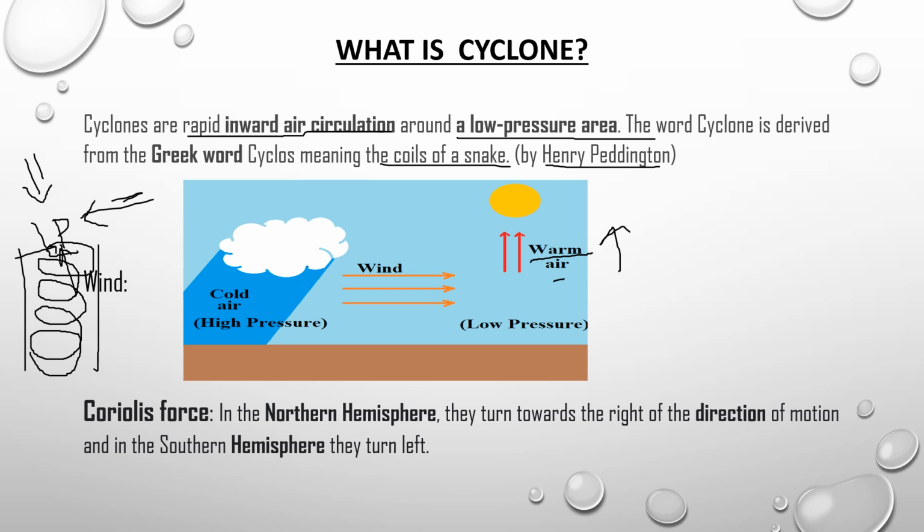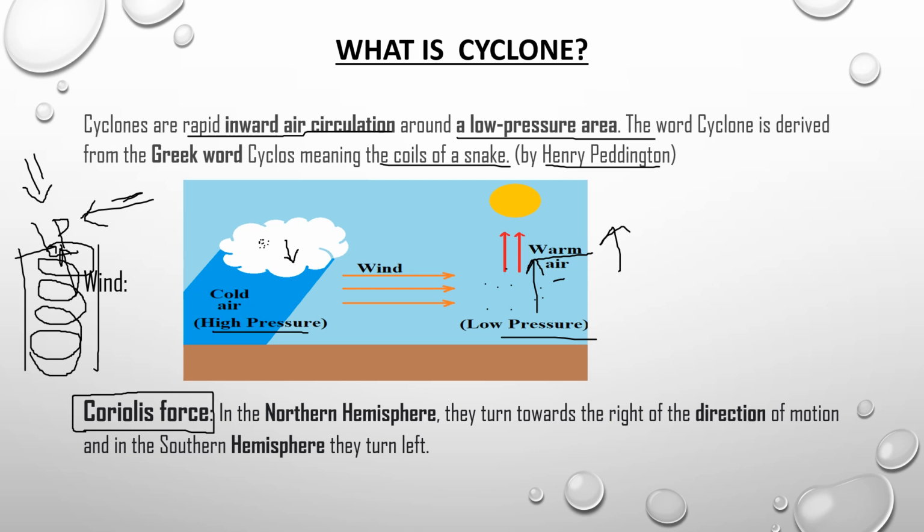Coming to the wind, why do we have to know about the wind? Because of the wind and the deflection created by the Coriolis force, cyclones are formed. So what is wind, friends? In warm air, the molecules of the air expand, and because they have less weight, they start rising. And in cold air, the molecules of the air become very close to each other and they exert certain weight. Because of this, they move downwards. So they create a high pressure area and a low pressure area, with warm air and cold air.